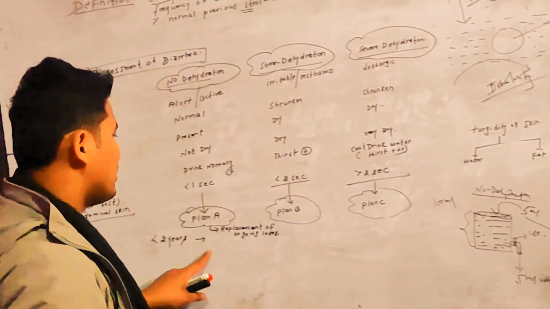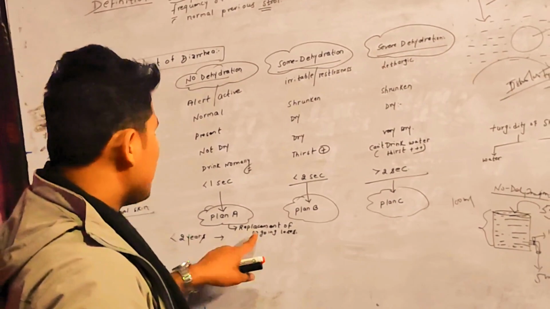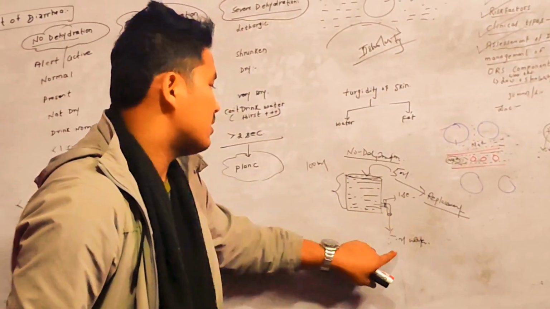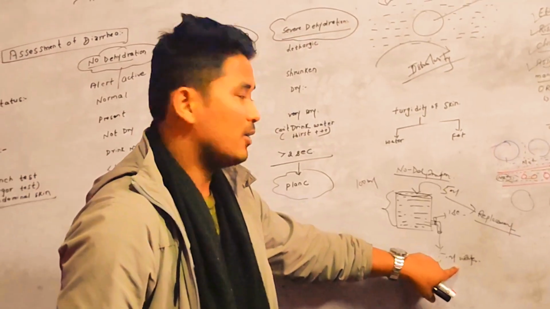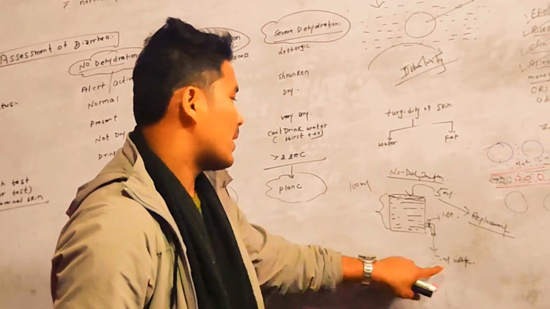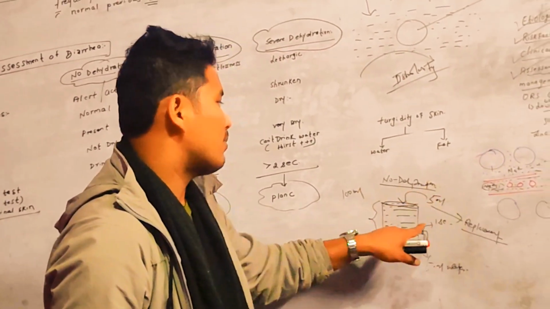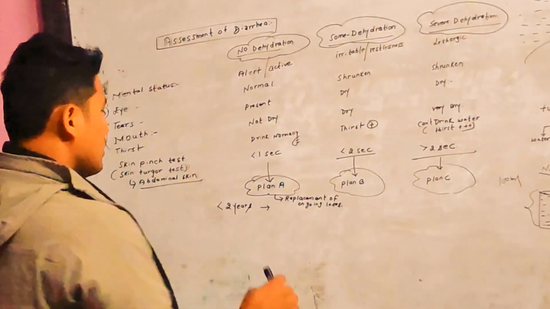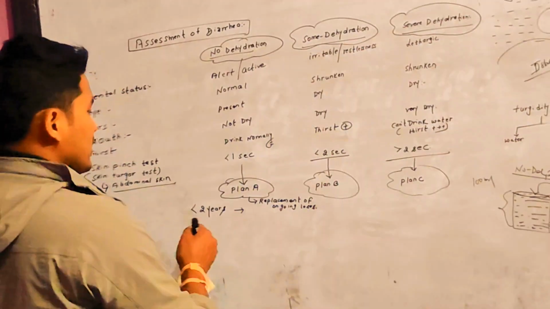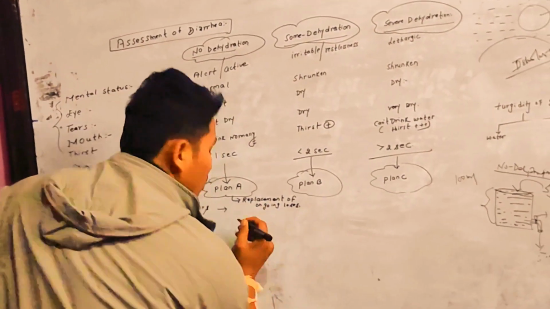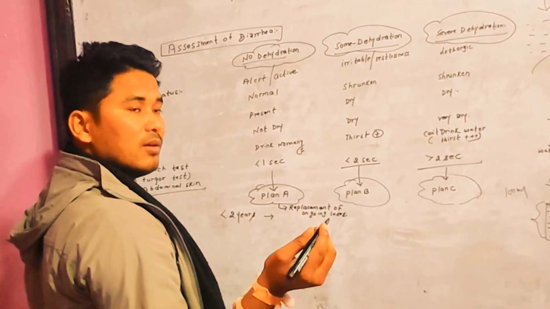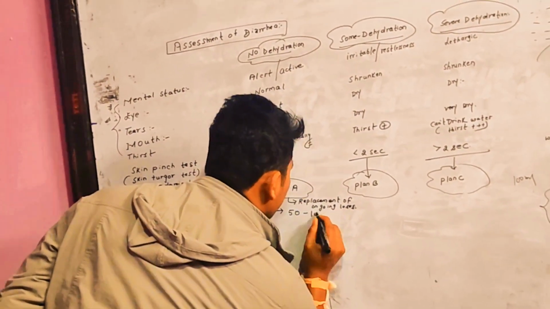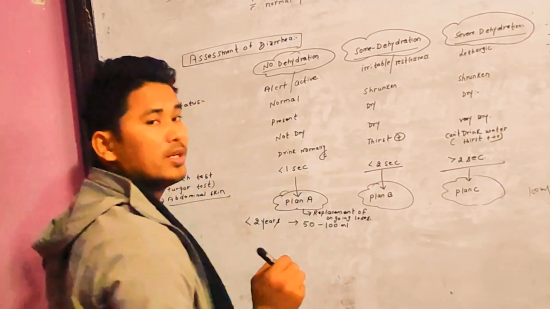The same thing I am going to explain here. One episode of diarrhea loses 5 ml of fluid or stool, or water from the body, and then the same amount of water is replaced, in order to replace the ongoing losses. The same thing happens in Plan A. In less than 2 years, for ongoing loss, we add ORS, 50 to 100 ml.